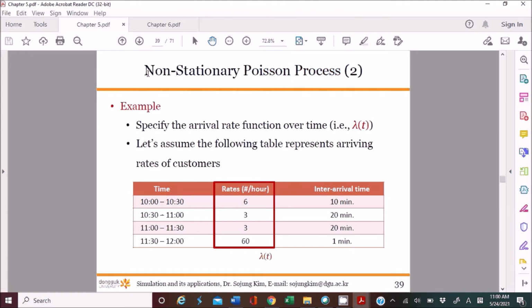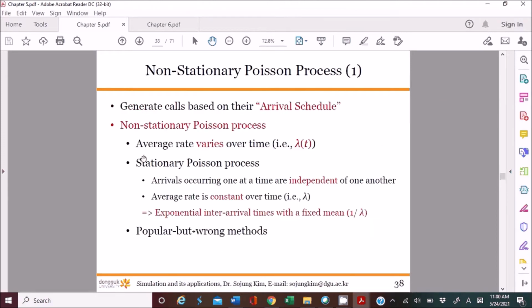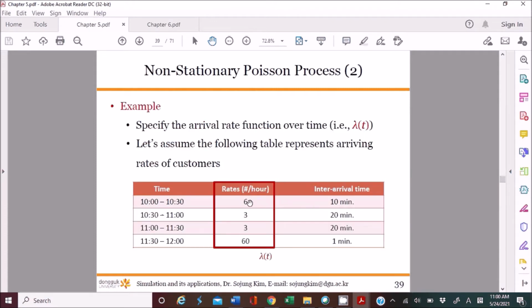So non-stationary means the lambda value is different. Lambda, which is the arrival rate, changes over the time. That's why lambda is a function of the time t in this case. The arrival rate varies over time, which is lambda(t). So in this case, lambda(t) equals 6, lambda(t) equals 3, lambda(t) equals 3, lambda(t) equals 60, something like that. Correct? Yes, you got it, right?